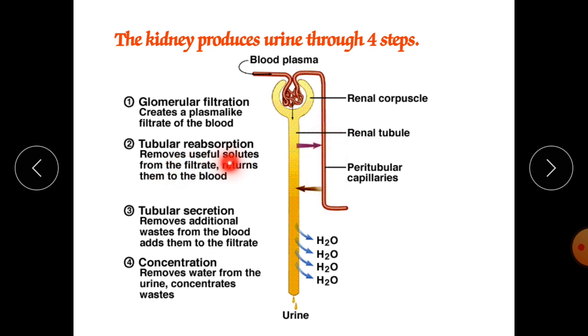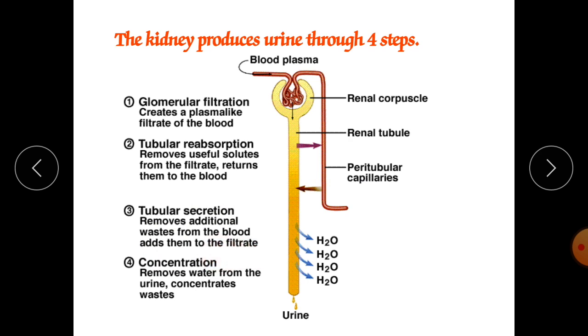So tubular reabsorption removes useful solutes from the filtrate and returns them to the blood. These may be electrolytes like sodium, potassium ions, chloride ions, glucose, and magnesium. After that vital drugs and various food elements can be reabsorbed. Next is tubular secretion, which removes additional wastes from the blood and adds them to the filtrate.